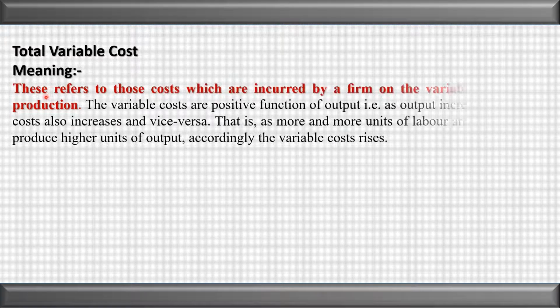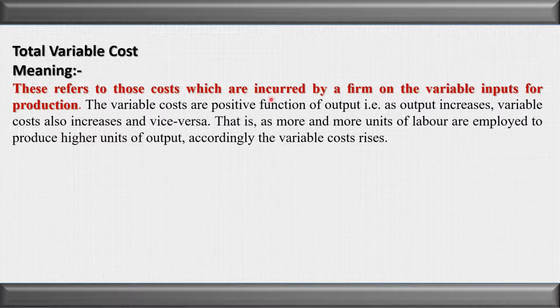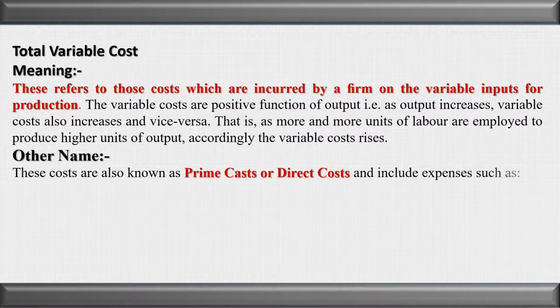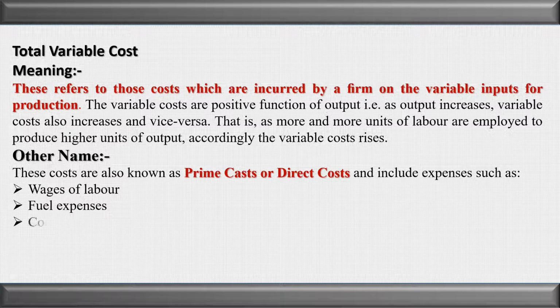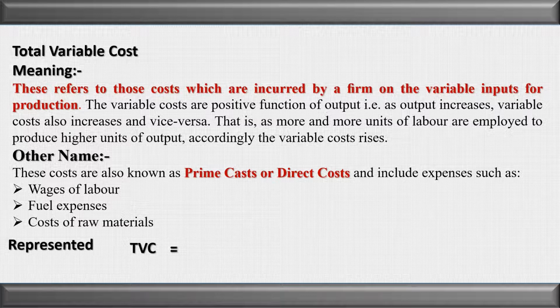Let us discuss the total variable cost. It refers to those costs which are incurred by a firm on various variable inputs for production. The variable costs are a positive function of output, that is, as the output increases, the variable cost also increases and vice versa. The other name of the total variable cost is prime cost or direct cost. Example, wage of labor, fuel expenses, raw material, etc. It can be represented as TVC equal to total cost minus total fixed cost.